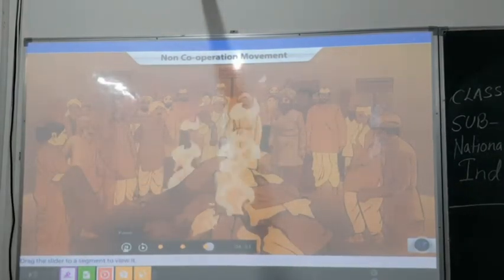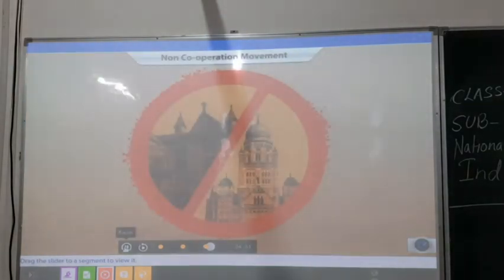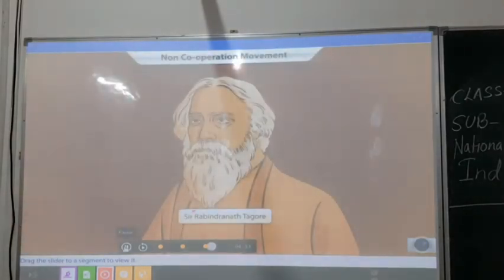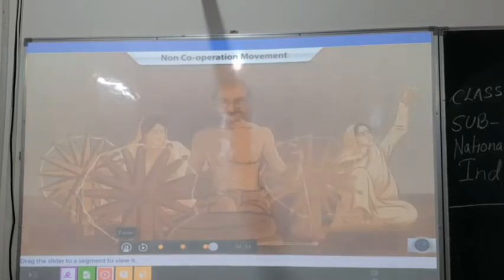The movement involved the boycott of foreign goods and government institutions, surrendering of all government positions, elected offices and titles, and adopting Swadeshi.